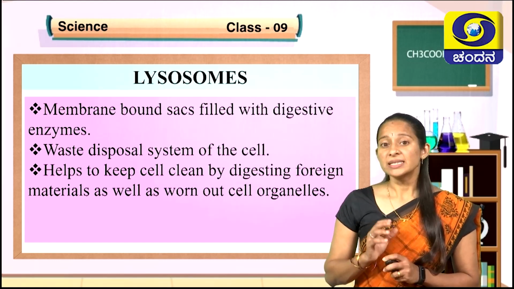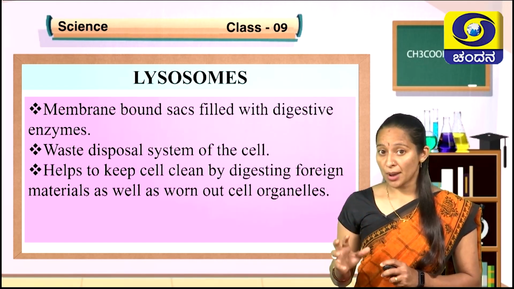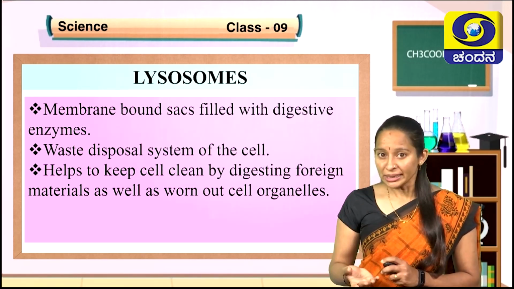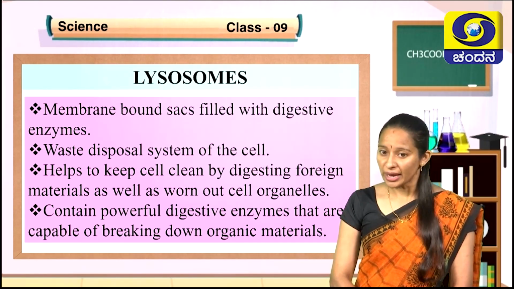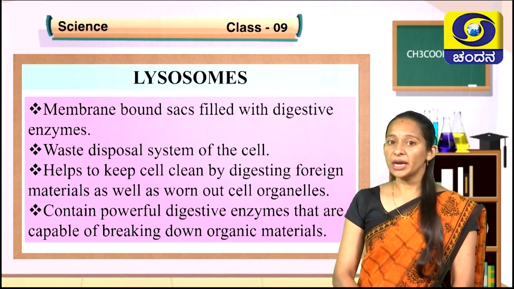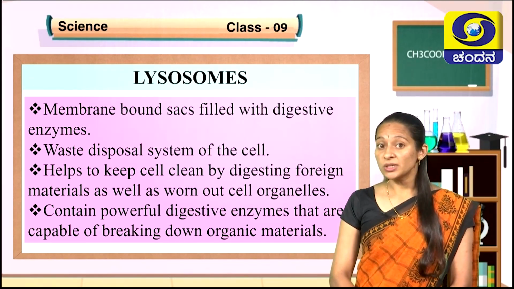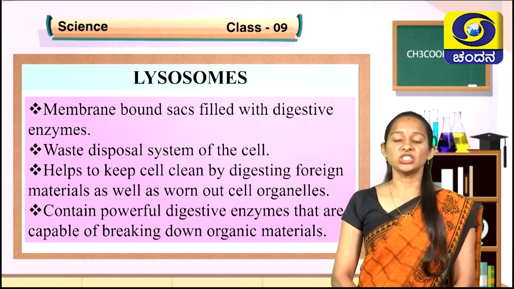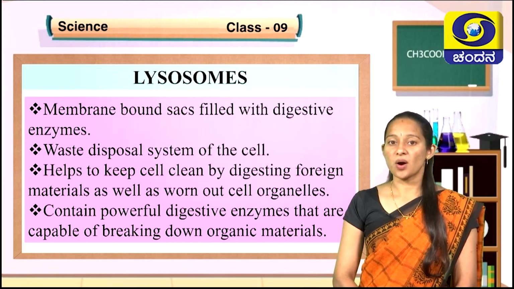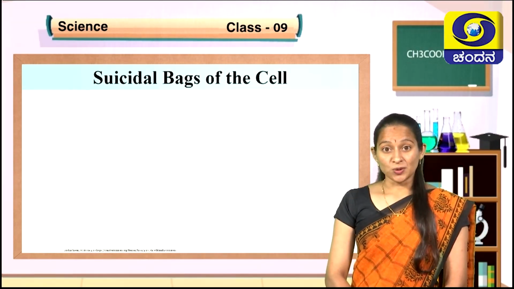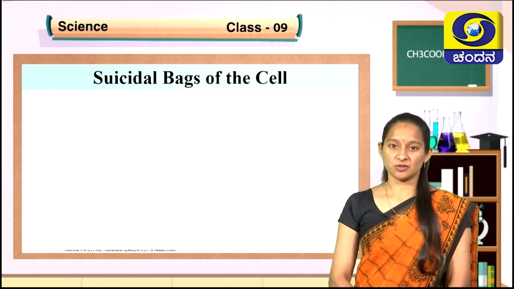A cell is having some worn out damaged cell organelles. Those worn out damaged cell organelles will be cleaned up by these lysosomes. They contain powerful digestive enzymes that are capable of breaking down all the organic materials. So, lysosomes play the function of excretion in case of cell. They form excretory system of the cell. These lysosomes are given a nickname. They are called as suicidal bags of the cell.